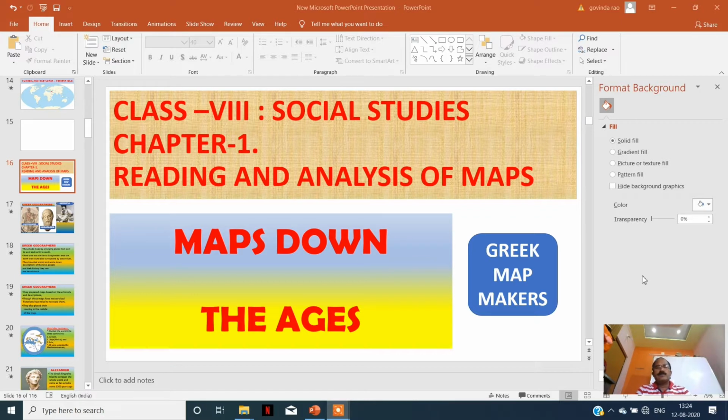For 8th class social studies, chapter 1, reading and analysis of the map. Today we are going to learn about Greek map makers. In the previous video we saw the maps of the two countries, Sumeria and Babylonia. In this lesson we will see the Greek map makers.